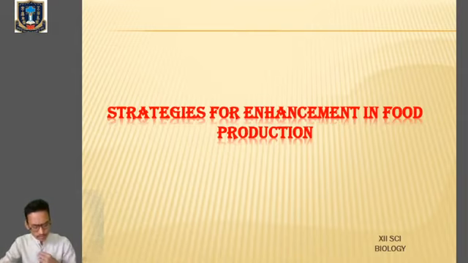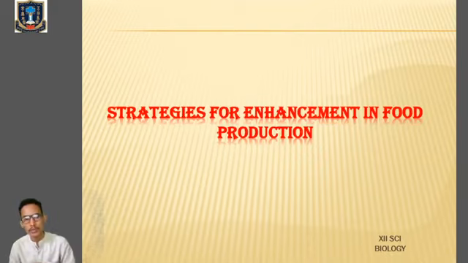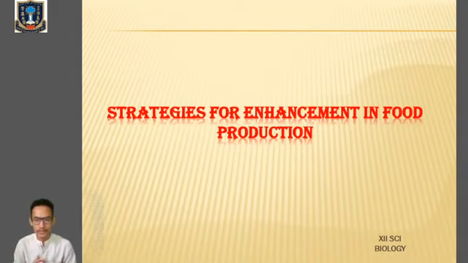The conventional method of food production at the present time is not sufficient to fulfill the demands of the growing human population. So in order to meet the need of the growing human population in terms of food production, that is mainly the domestication of plants or animals, we have to come up with new technologies.